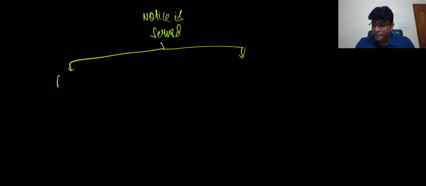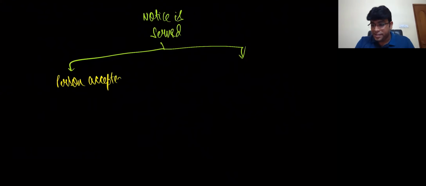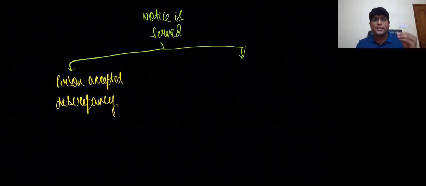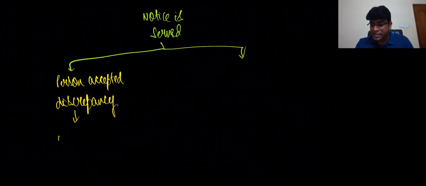Number one, the person accepted the discrepancy. Obviously, it is highly possible that he might accept the discrepancy, telling, yes sir, I made a mistake. It is my default. I paid less tax, I took more credit, or whatever the case is. Correct, my dear friends? He accepted the discrepancy and he paid the amount.